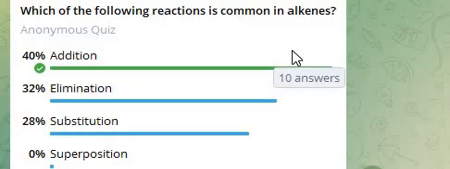The presence of the double bond makes them electron rich, susceptible to attack by electrophiles. In addition reactions the double bond is broken and new atoms or groups are added across the two carbon atoms. This is the characteristic reaction of alkenes. So answer is addition.